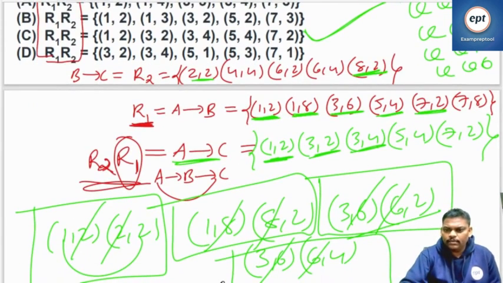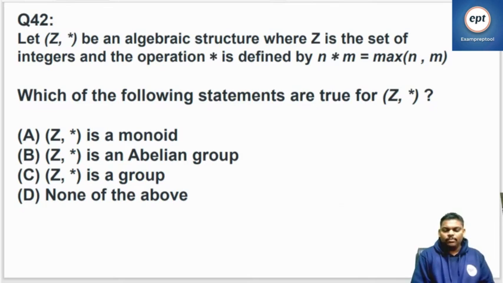Like this we done. Question number 42. Let Z comma star be an algebraic structure where Z is the set of integers and the operation star is defined by n star m is equal to max of n comma m. Which of the following statements are true for Z comma star?